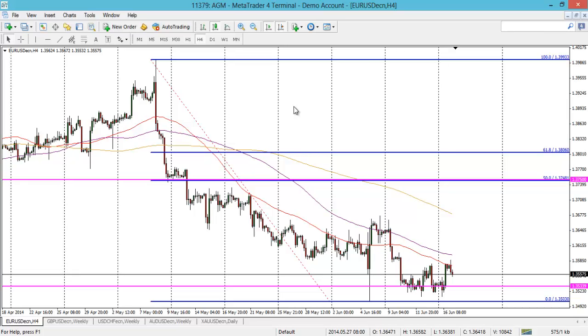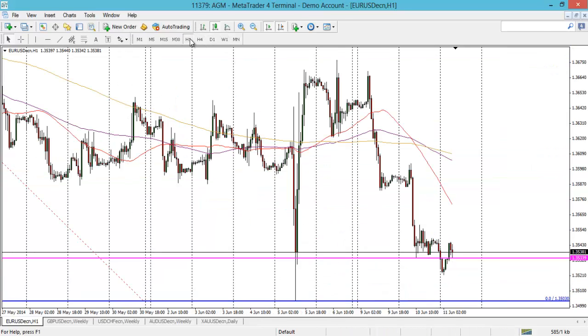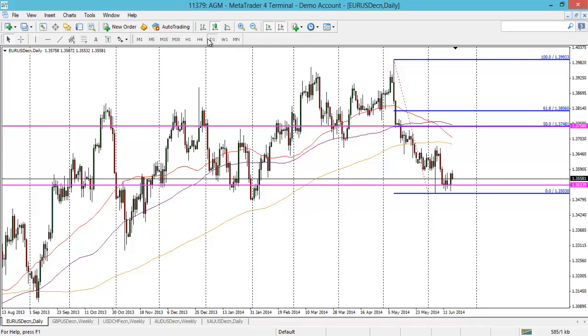In terms of shorter term time frames, nothing major of interest at the minute. This 4 hour has been quite choppy really for the last few days. Last week in particular, you can just see the very choppy action. You can see we're currently getting capped by the 50 SMA here on the 4 hour as well. And that's pretty much it, to be honest with you, in terms of the euro. A couple of interesting fibs and a couple of key levels, and that's the way to play it, I think. Of course, if you're doing intraday stuff, then keep an eye on the round numbers. Like 136 is just above this, so 135.50, for example. So do keep an eye out on those levels as well.